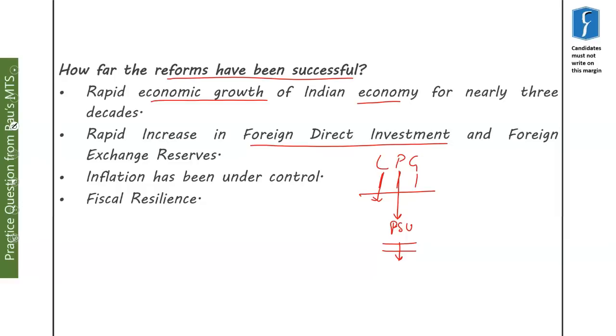And that is why many of the PSUs which were incurring losses in the past started making profits. And under globalization, we acceded to the terms of WTO and agreed that foreign trade would be granted access. So these are the reforms which were introduced to combat the crisis of 1991.